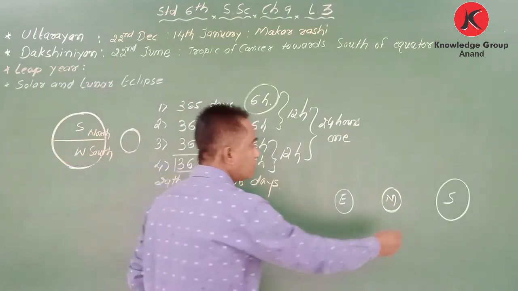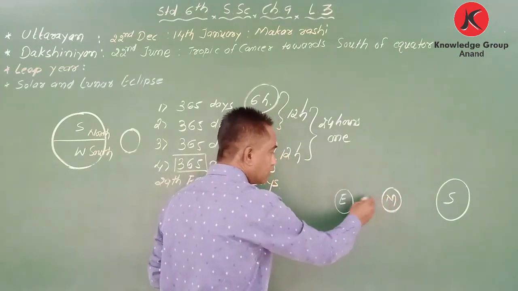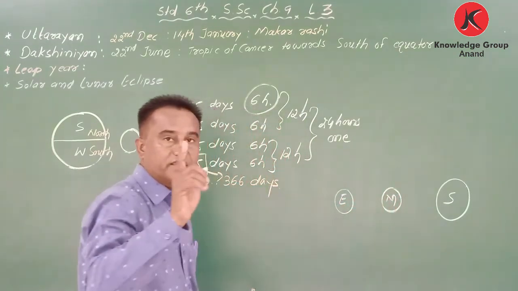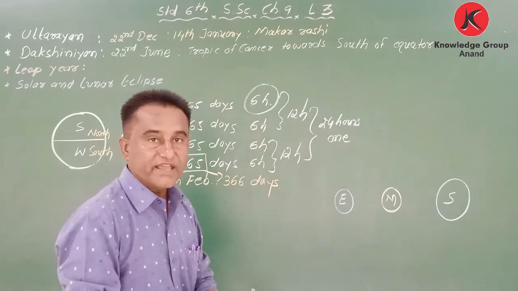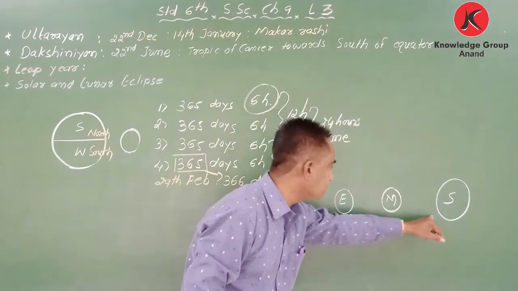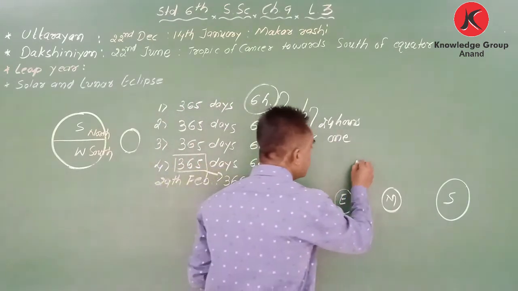So why? Because the rays of the sun are obstructed by the moon. Okay, and earth is not receiving them. So during the solar eclipse, moon comes in the center of sun and earth. Okay, that is called solar eclipse.